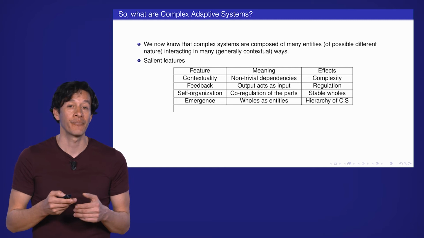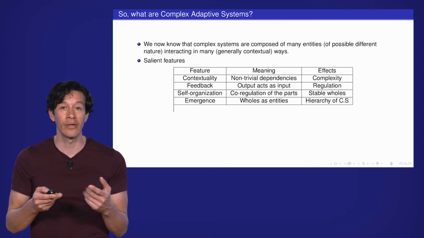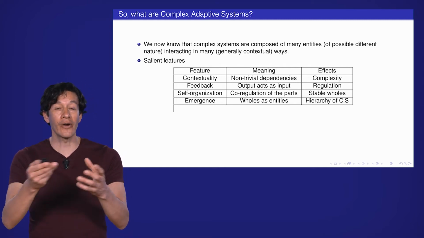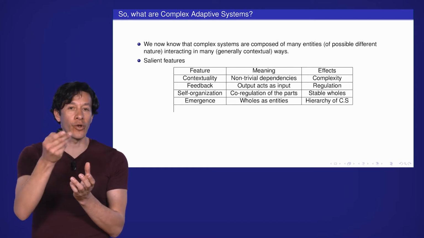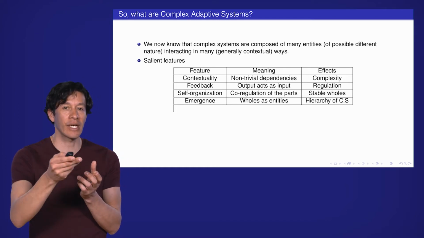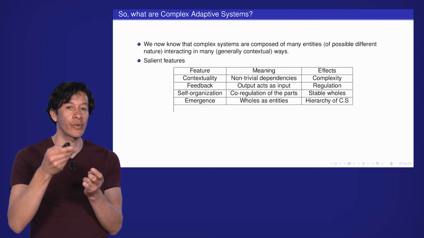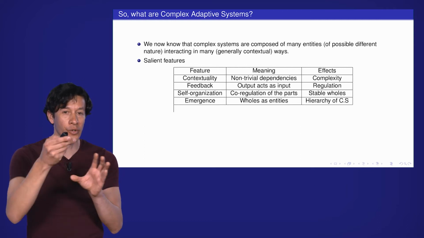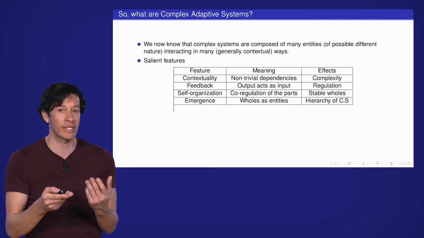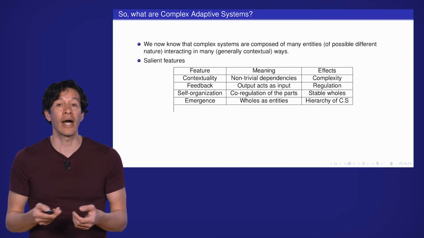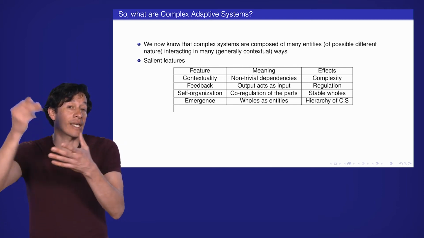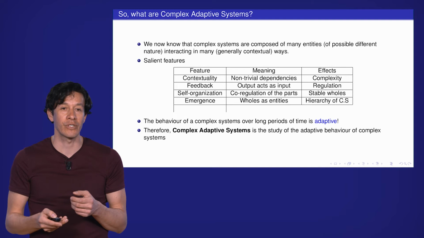And that's why we get emergence as the next property, which is that wholes are entities themselves. So the non-trivial dependencies, having that output acts as input, create co-regulation of the parts of the system, creating wholes that become entities themselves, whose effect is the hierarchy, as the hierarchical existence in complex systems.